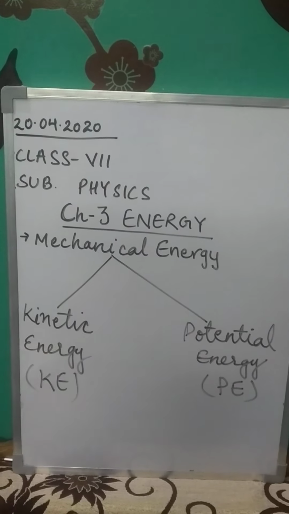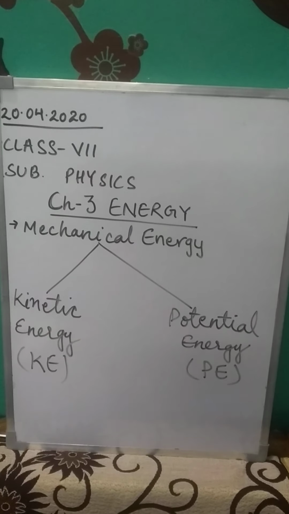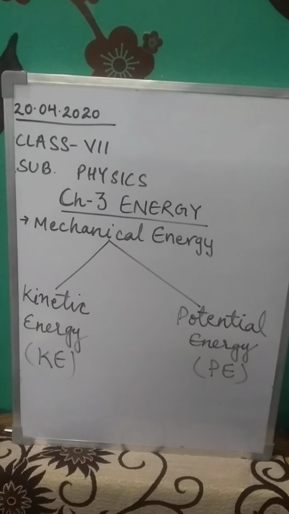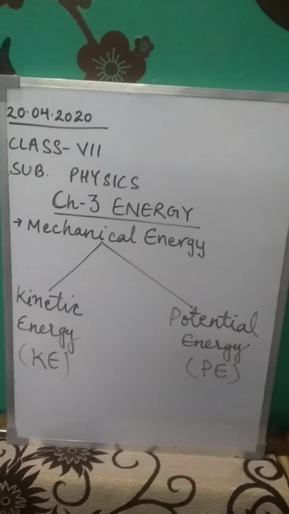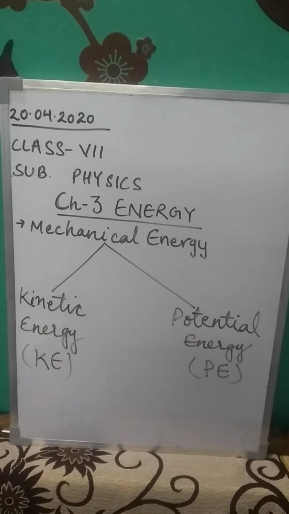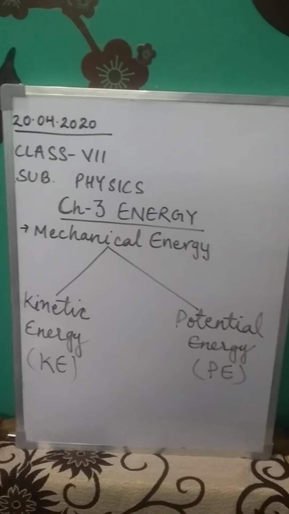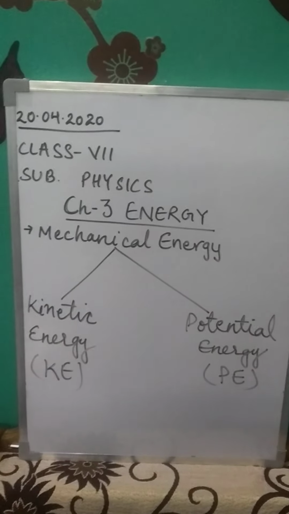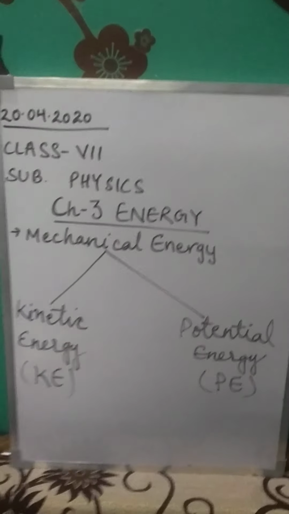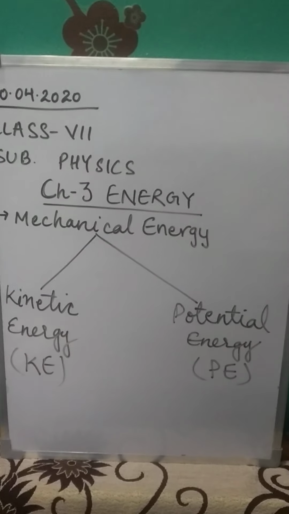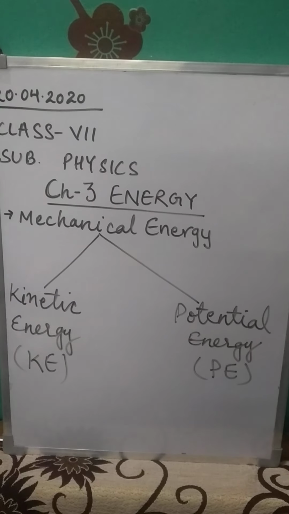Now, explaining kinetic energy. What is kinetic energy, class? Kinetic energy is that energy possessed by an object due to its motion. Whenever an object is in motion, we say that it possesses kinetic energy. For example, a strong wind. Sometimes whenever a strong wind blows, it can uproot big trees. Due to what? Due to its high kinetic energy.